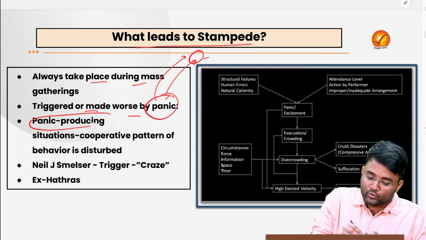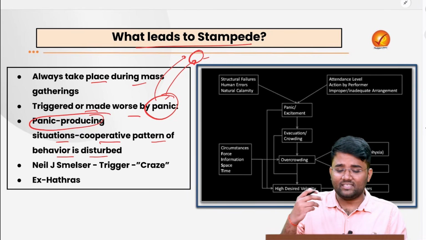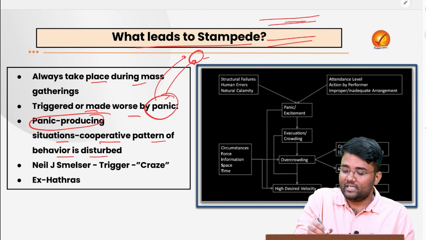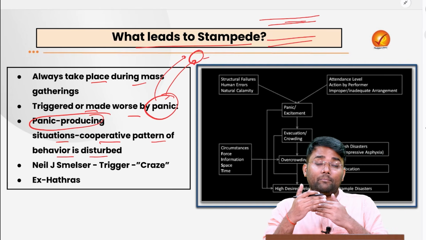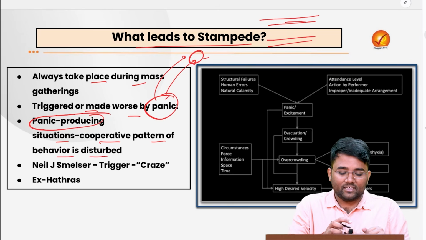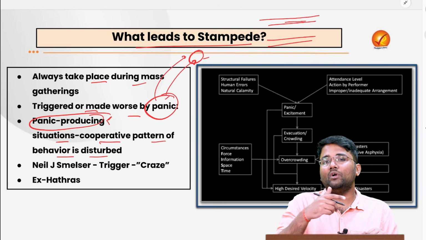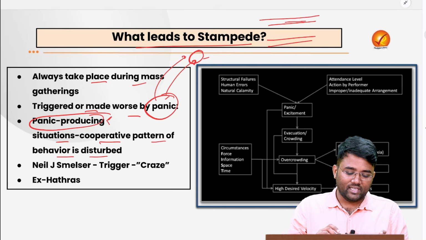Also, because of these panic producing situations, the cooperative pattern of behavior is disturbed. Earlier, when everyone was in that queue properly, they were cooperating with each other and maintaining proper distance. But when panic is produced, that cooperative behavior is disturbed, and that will lead to disorderly movement, and that might lead to people losing their lives.